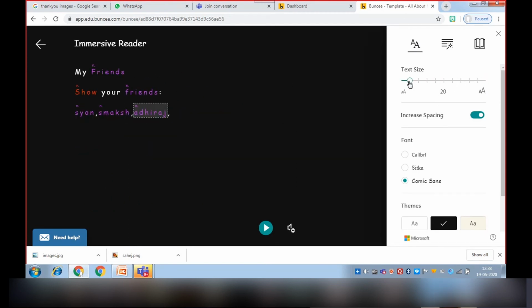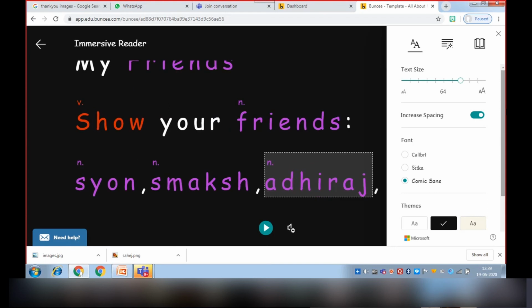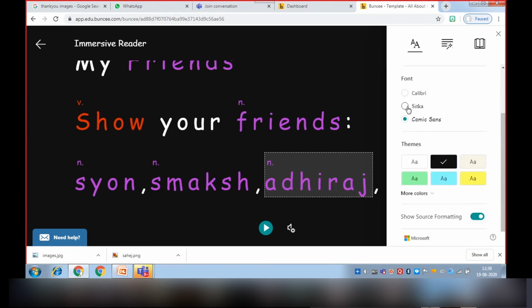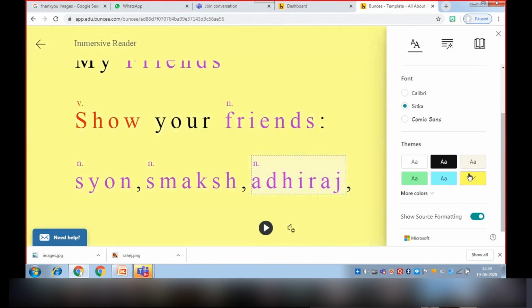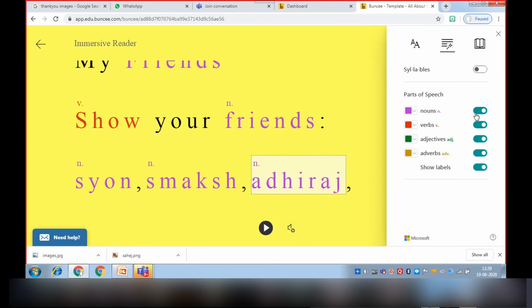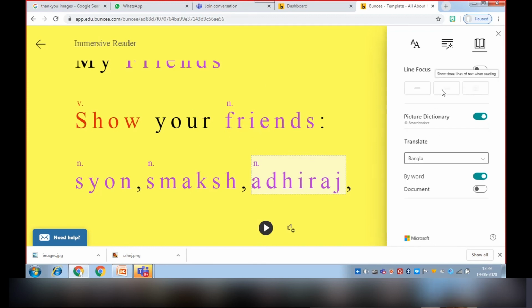So there is the first option, we can increase the text size from here, and we can change the font, or we can take a light theme. And in our second option, we can mark nouns, verbs, adjectives, adverbs, which are mostly parts of speech. See, I have enabled this option, so they are marked. This is a very important option.